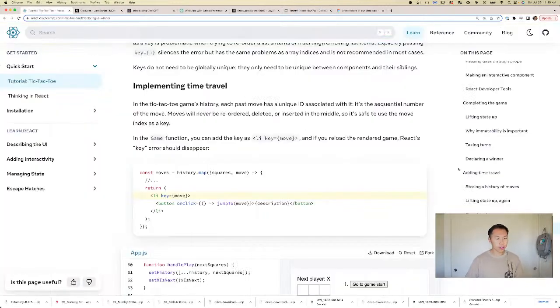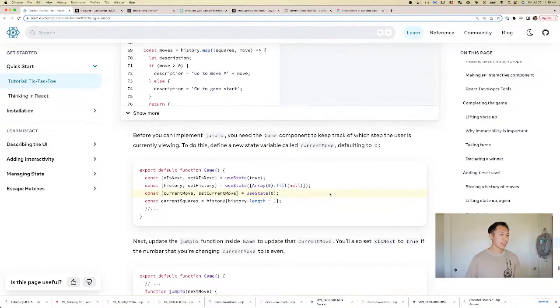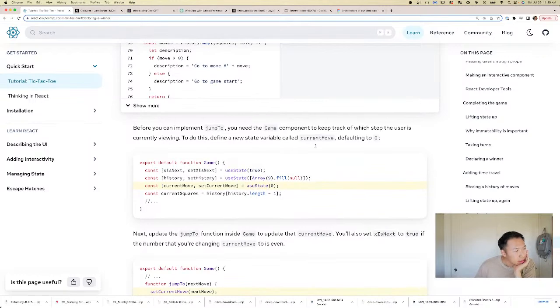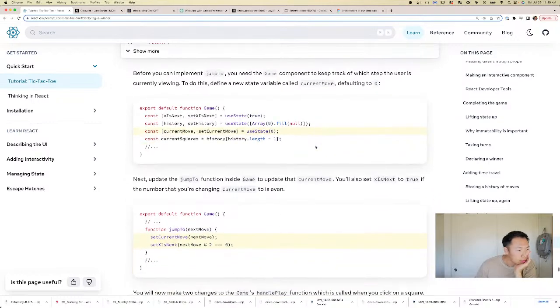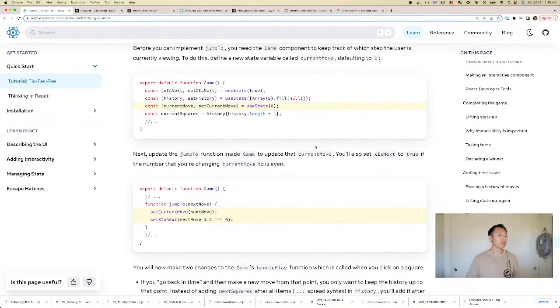Okay, we're so close, so close. Before we can implement jump to, you need the game component to keep track of which step the user is currently viewing. To do this, define a new state variable called current move, defaulting to 0. Why do we need to keep track of what we're seeing?